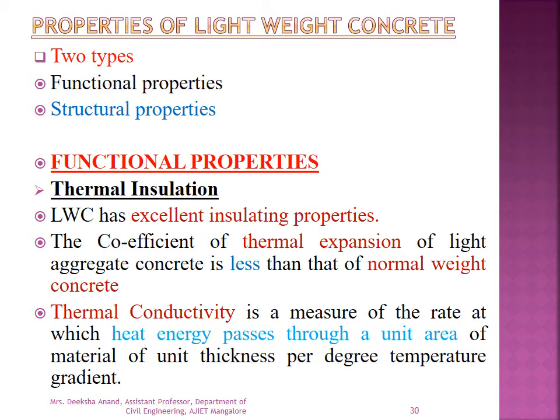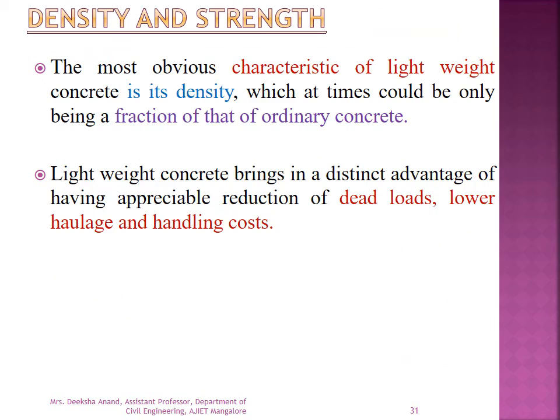Lightweight aggregate concrete has excellent insulating properties, and the coefficient of thermal expansion of the lightweight aggregate concrete is less than the normal weight concrete and is primarily a function of the component material. The thermal conductivity is a measure of the rate at which heat energy passes through a unit area of material of unit thickness per degree temperature gradient.